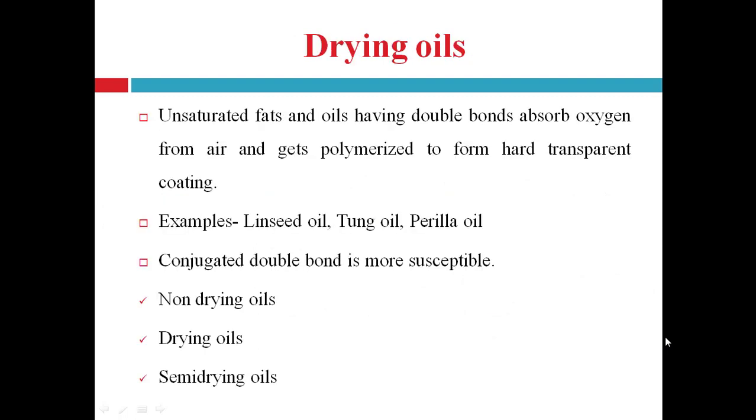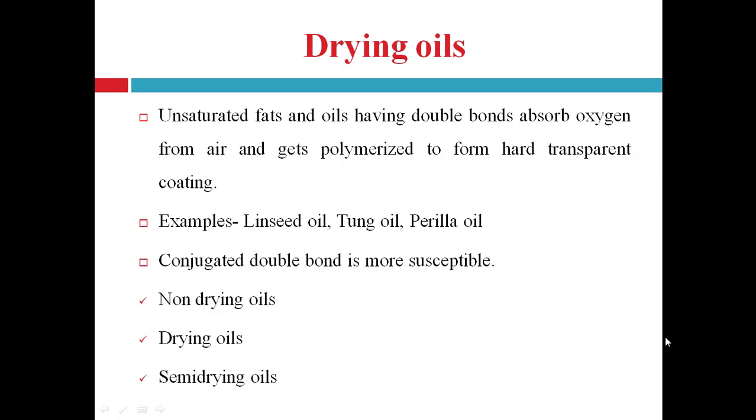Next one is drying oils. Some glycerides of unsaturated fatty acids, or unsaturated fats and oils having two or more double bonds, right? They can absorb oxygen from air and get polymerized, right, and form a hard transparent coating. This coating can be used in making paints and oil cloth.